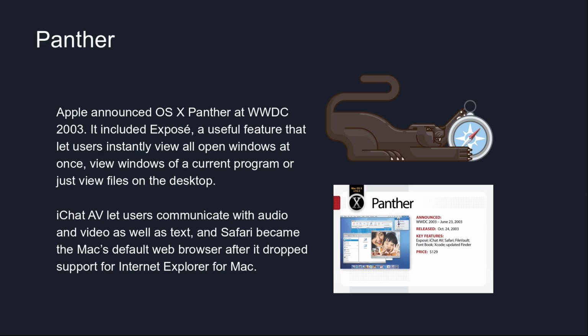It included Exposé, a useful feature that let users instantly view all open windows at once, view windows of a current program, or just view files on the desktop. iChat AV let users communicate with audio and video as well as text, and Safari became Mac's default web browser after Microsoft dropped support for Internet Explorer for the Mac.